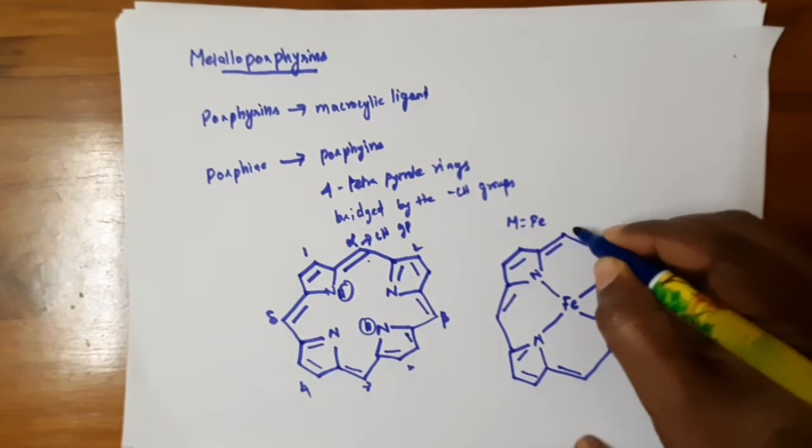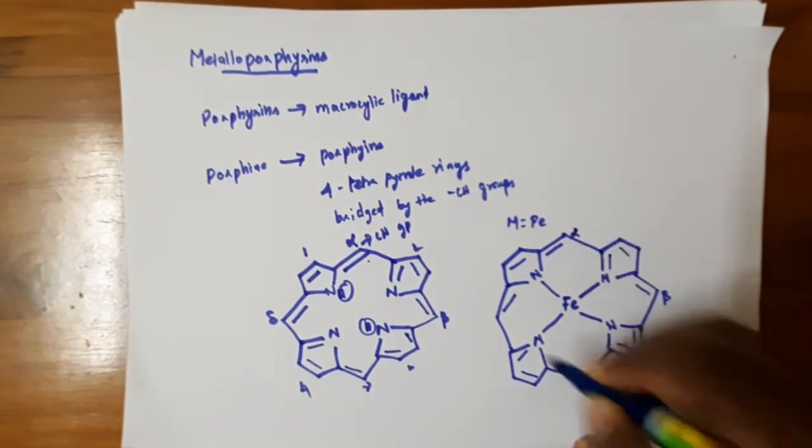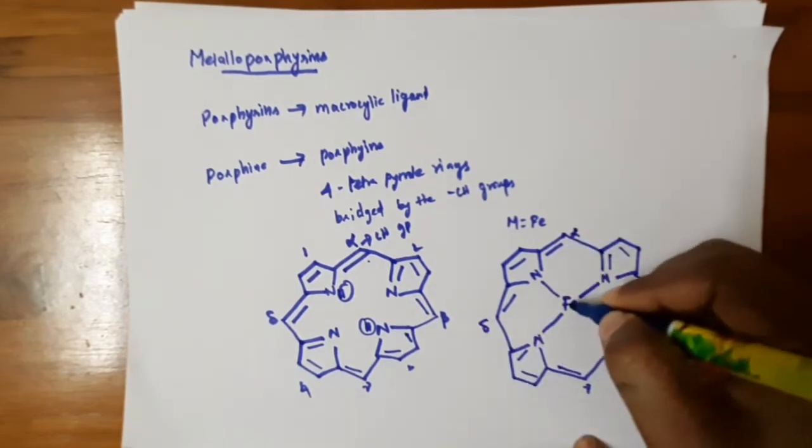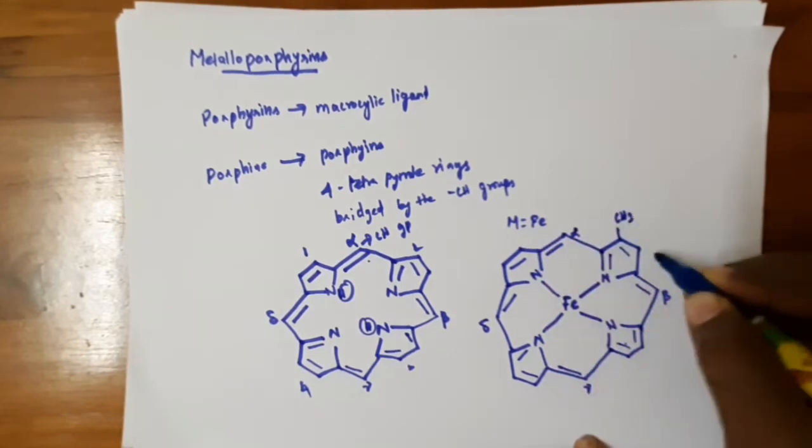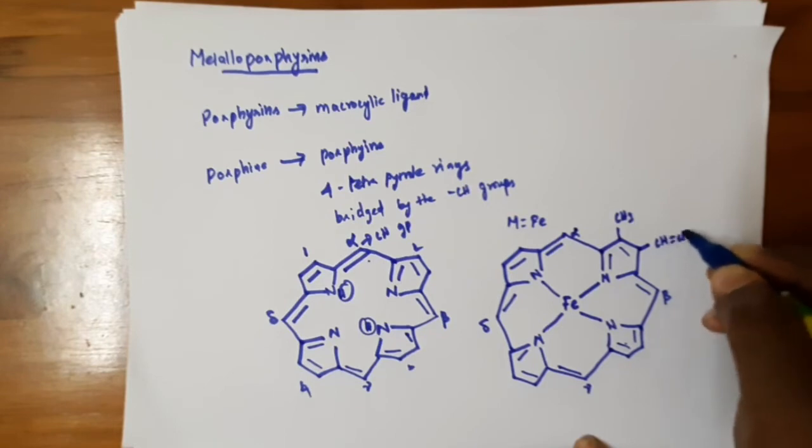So this is alpha, beta, gamma, delta, and there are some substituents: methyl, vinyl.